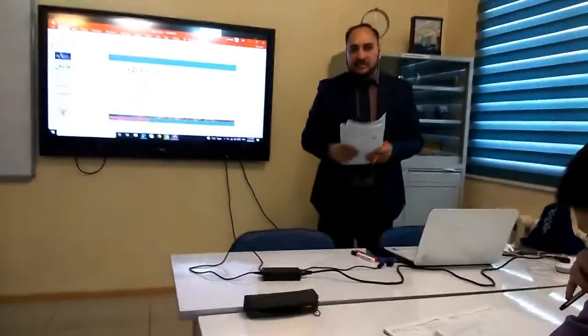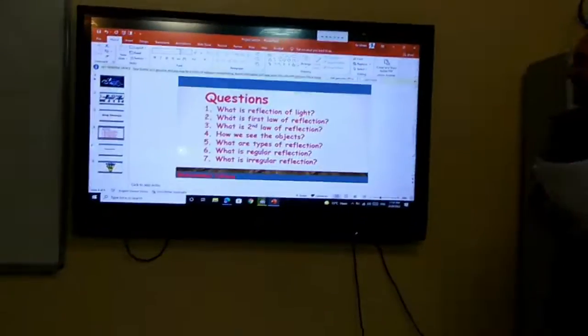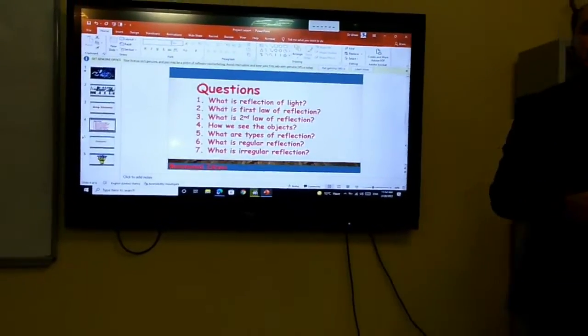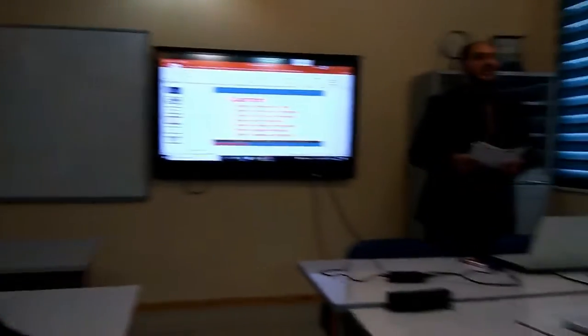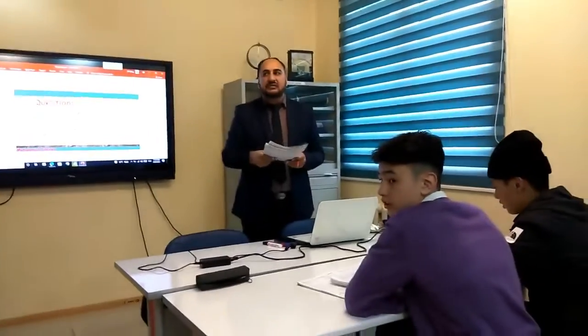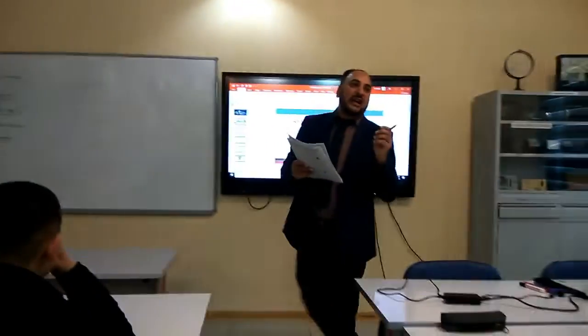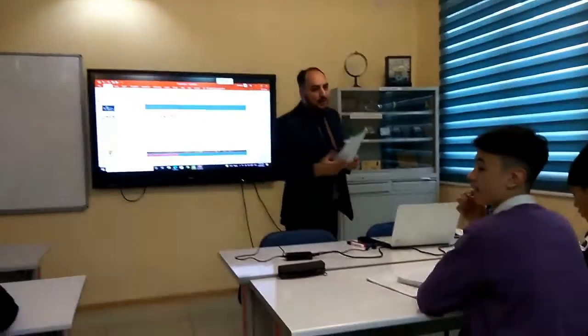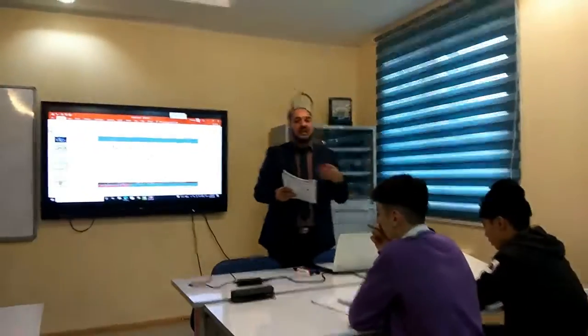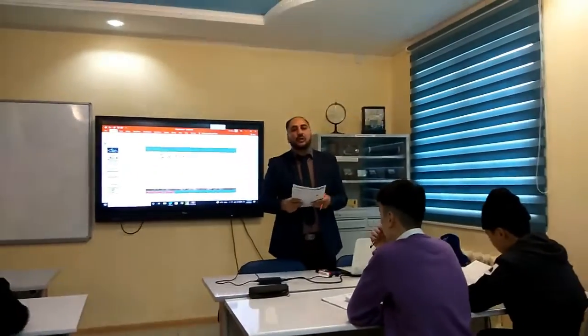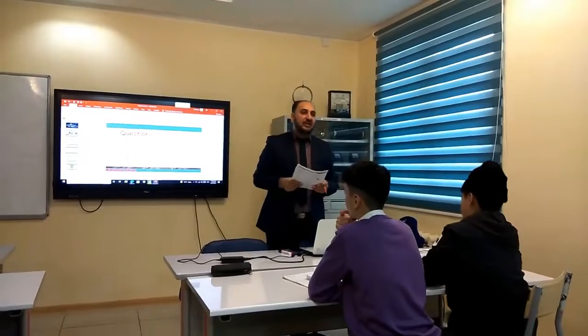Now, boys, our next question is, how do we see an object? When light is falling on an object, this object will reflect it and we can see this object. Well done. Boys, whenever light falls on any object, it will reflect and go into our eyes, and it will give the sensation by which we can see the object.